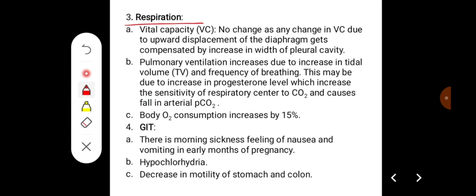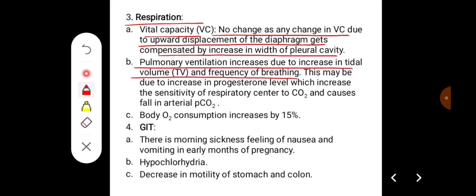Effect on respiration, vital capacity. There is no change in the vital capacity, because the upward displacement of the diaphragm gets compensated by increase in the width of the pleural cavity, whereas pulmonary ventilation increases due to the increase in the tidal volume and frequency of breathing.